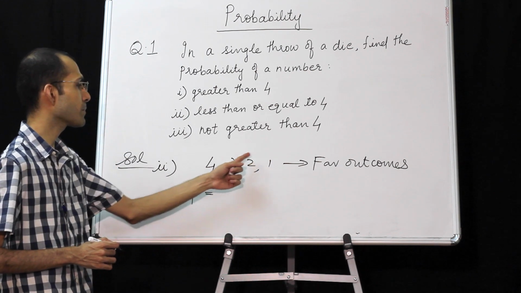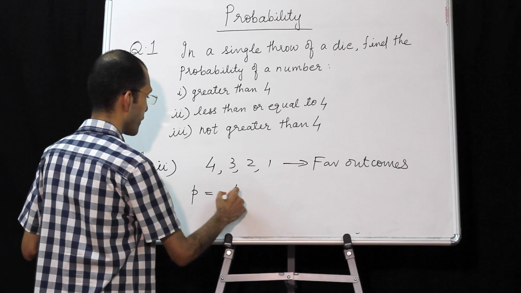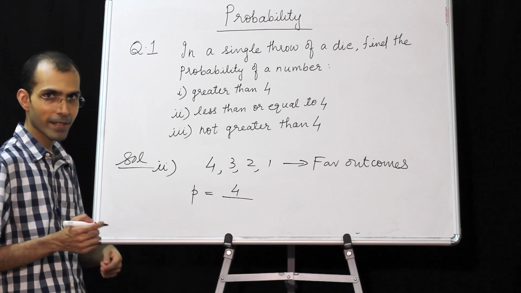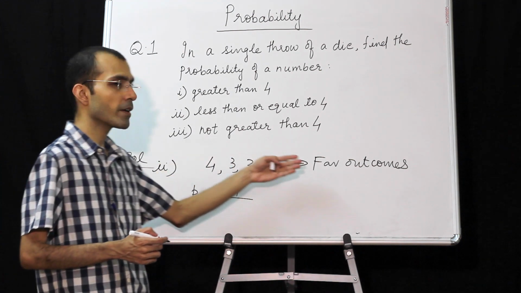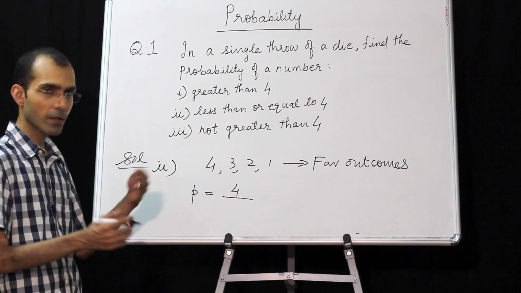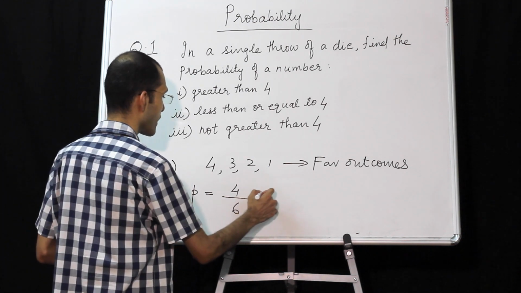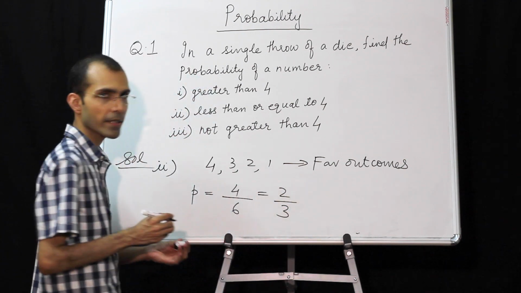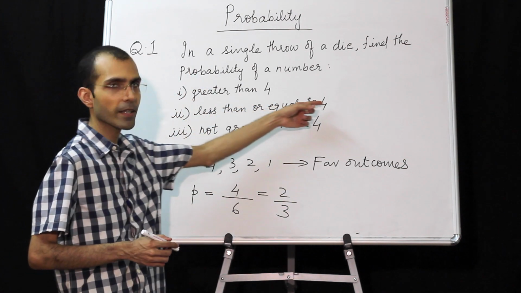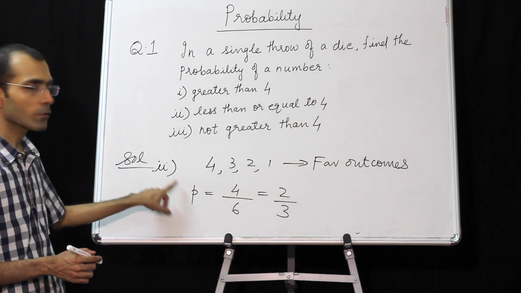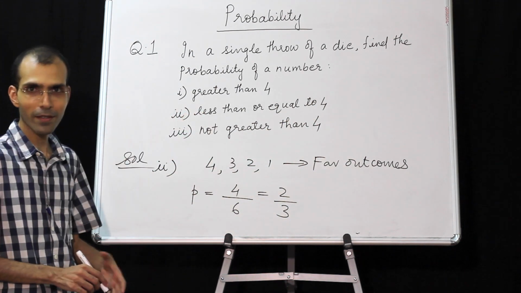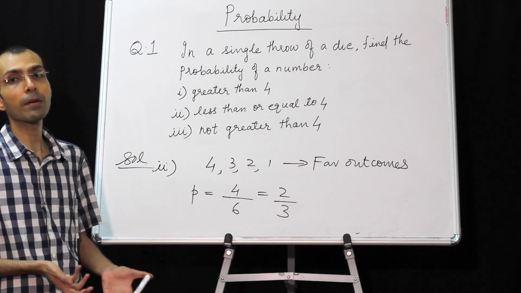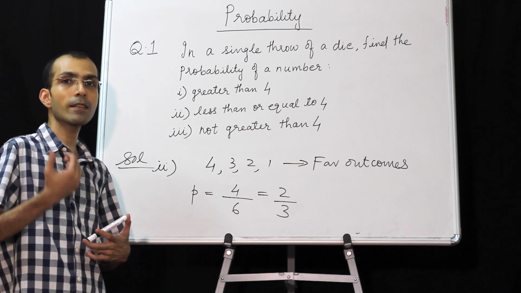Now, probability of this happening. How many favorable outcomes are there? 4. What was the total number of possible outcomes? 6. So probability is number of favorable outcomes upon total number of possible outcomes. So 4 by 6. Remember to put it in the simplest form, that is 2 by 3. No need to repeat the statement again, because we have put subpart 2. It is sufficient if you write P, it stands for this only. You should have the idea how to present it crisply, else you find the papers lengthy, because you are drastically over-presenting.